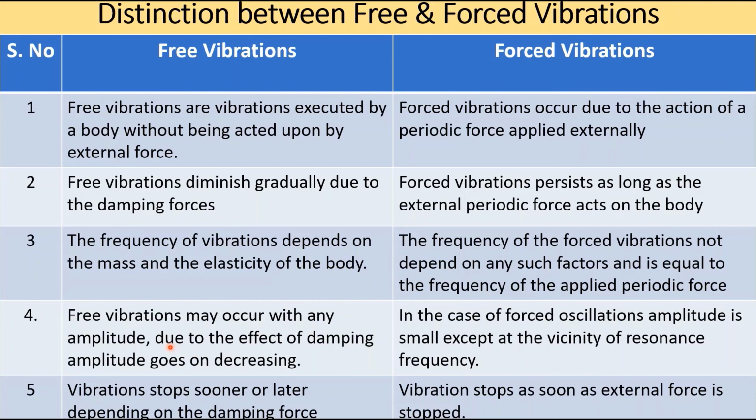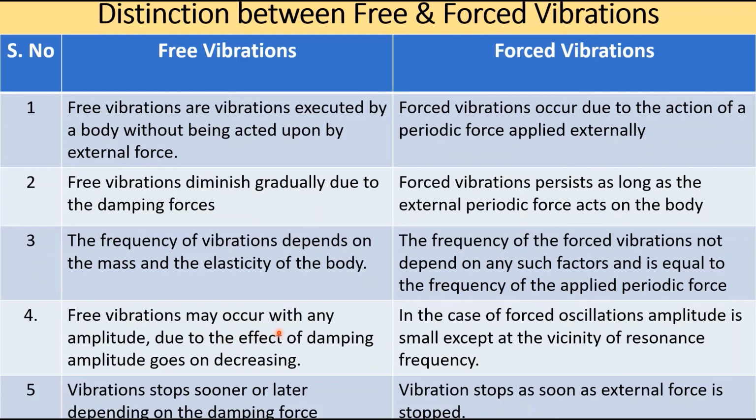Fourth one, free vibrations may occur with any amplitude, but due to the effect of damping the amplitude goes on decreasing. In the case of forced vibration, the amplitude is small except in the vicinity of the resonance frequency. In free vibrations, if you apply a larger initial force, then initially the amplitude will be large.